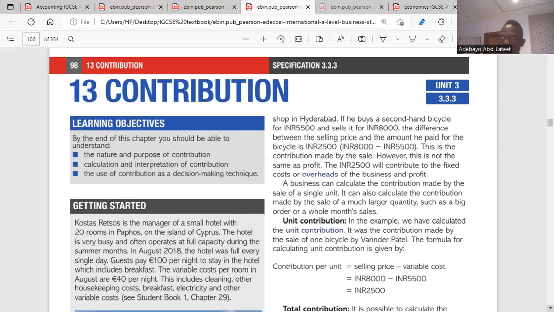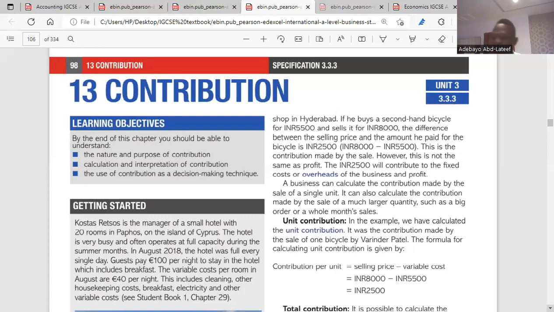Do you get what contribution is now? Okay, here I wrote, this is the amount of money left over from a sale after variable costs have been subtracted from revenue. So you've sold the product. Then when you take the sales and take away your variable cost, the amount of money left is your contribution. Is contribution clear? Yes. So as soon as you cover your variable cost from sales, the amount of money left over is what we call contribution. So it makes up your fixed cost and your profit. Do you have any question about that?